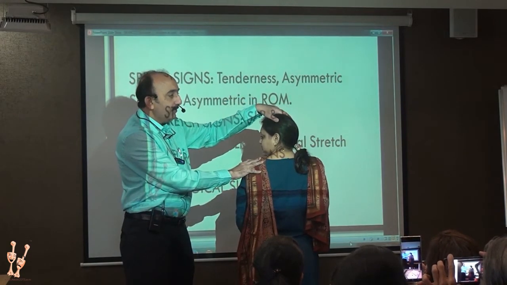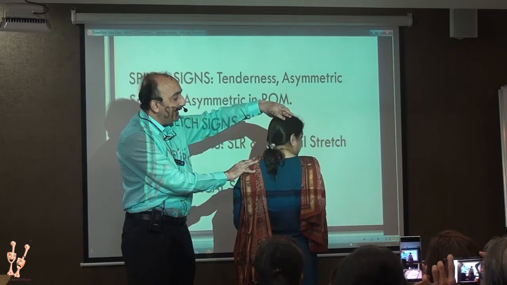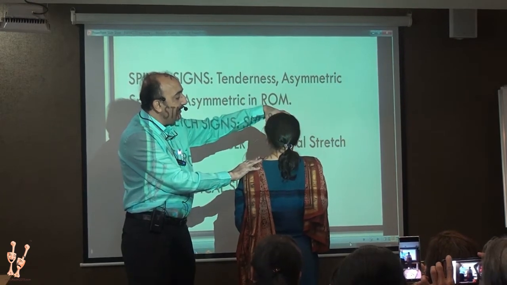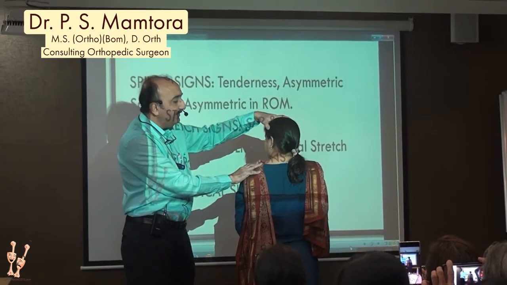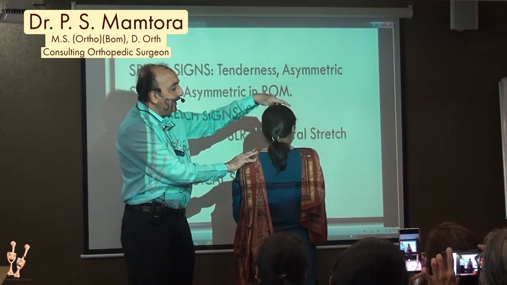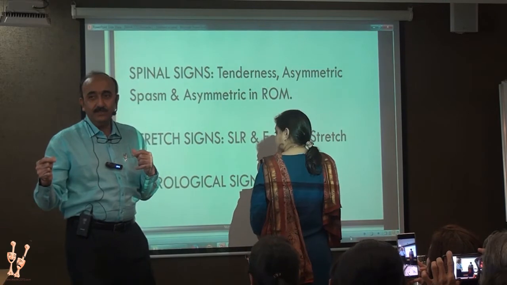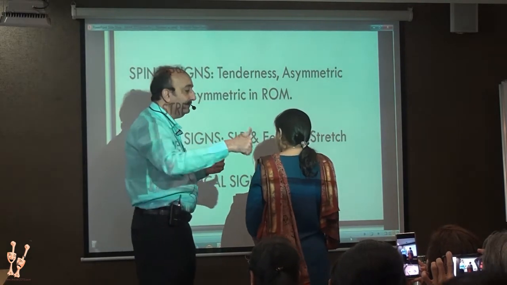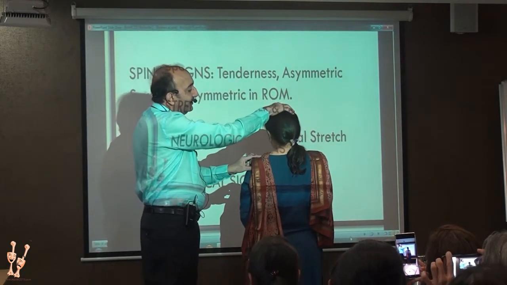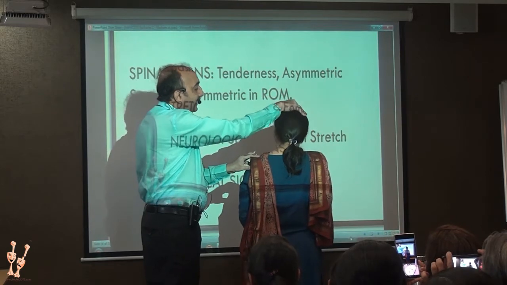So you have rotation on the left, rotation on the right. Now you may have a situation where the patient goes till here only on the left and says there is pain, and here they can go right till there. So there is an asymmetric range restriction. Again, mechanical. Then lateral flexion on each side.